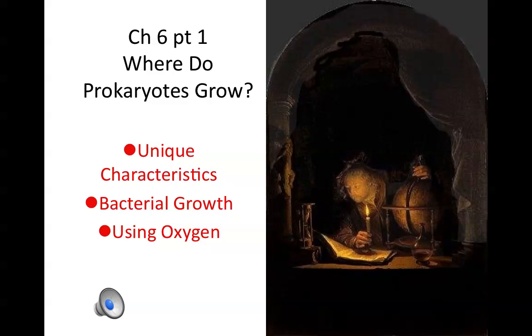Chapter 6 in our textbook has different terms and descriptions of growth conditions or growth requirements for different kinds of microorganisms. In particular, we're usually thinking of bacteria as our example microorganism.